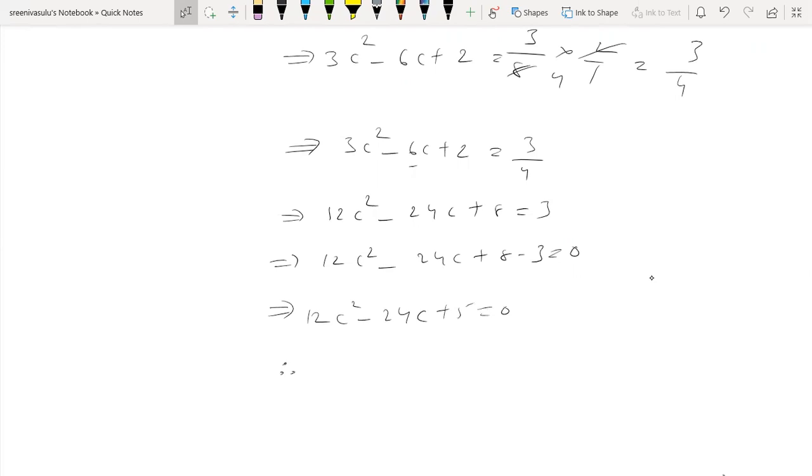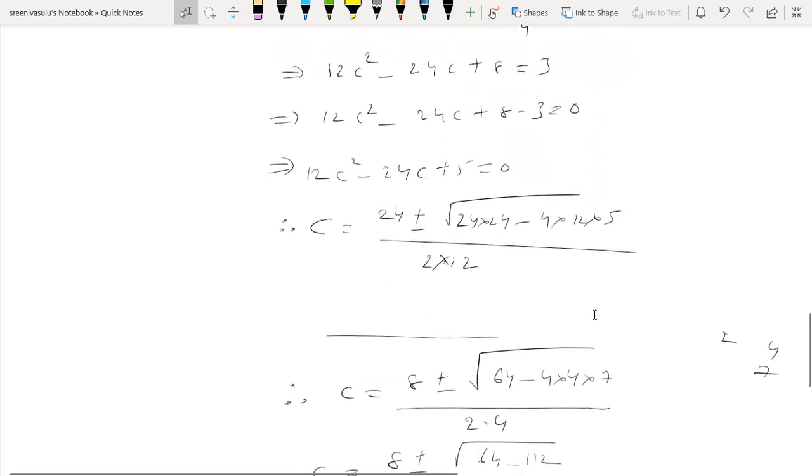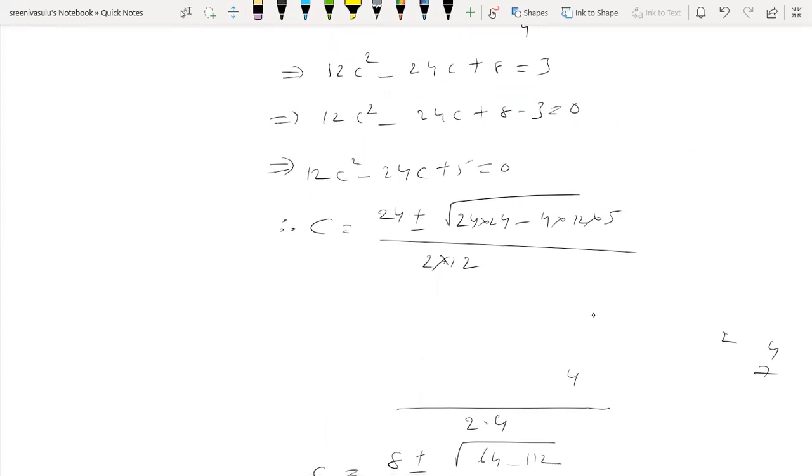Therefore, the root equal to minus b, here 24, plus or minus square root of b square, 24 into 24, minus 4ac, by 2 into 12.